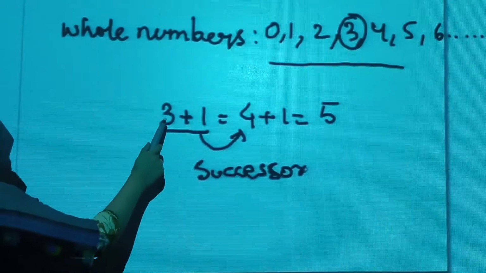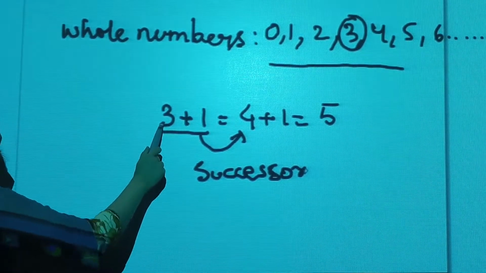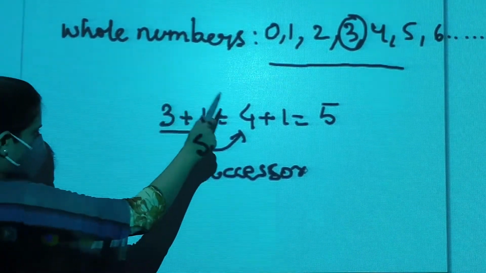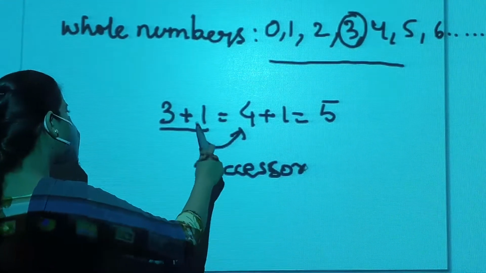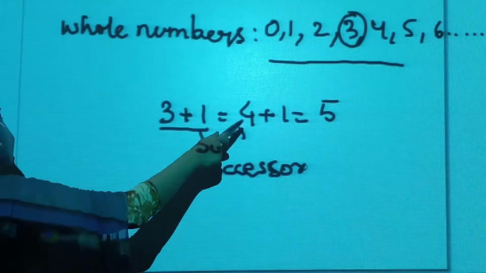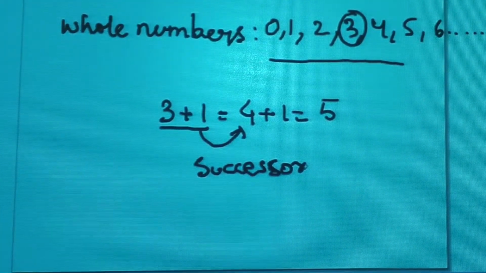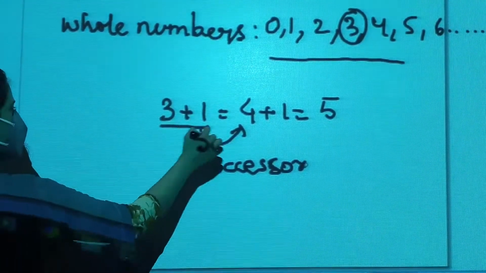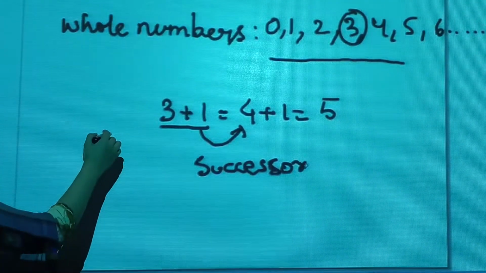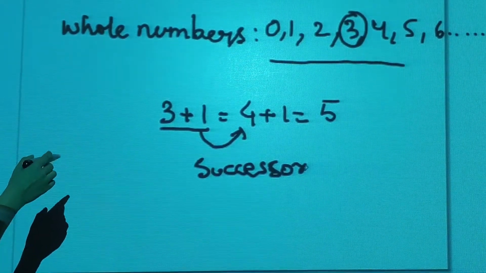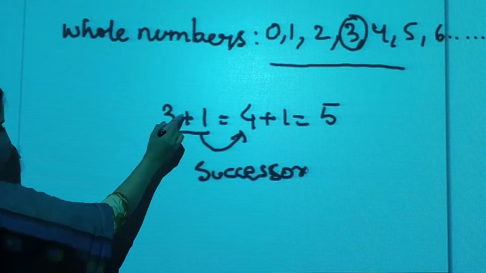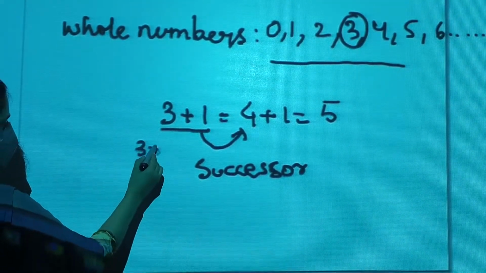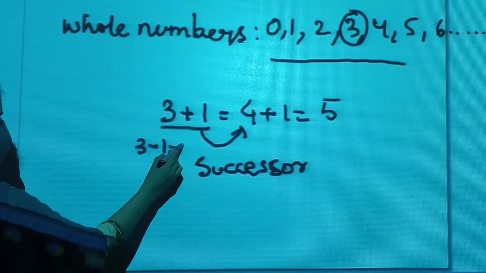Alright students, when we take any whole number and we add 1 to it, we get the next number. That number, which we get by adding 1, is called the successor of the number. The successor of 3 is 4. In the same way, when we subtract 1, 3 minus 1, what will we get? We will get 2.